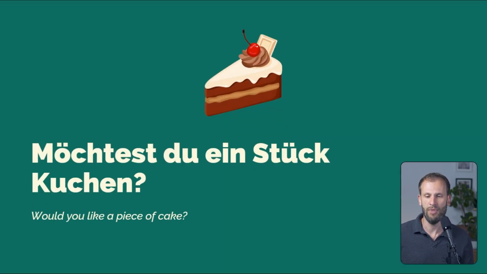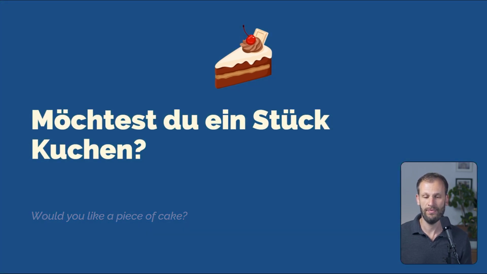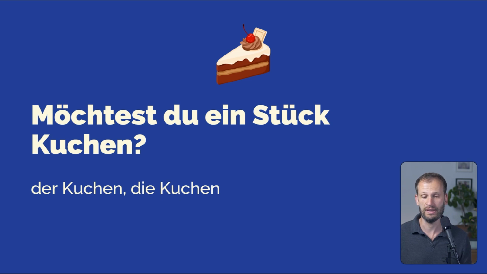Great. Möchtest du ein Stück Kuchen? Would you like a piece of cake? So we have der Kuchen, plural, die Kuchen. The noun doesn't change, just the article changes.